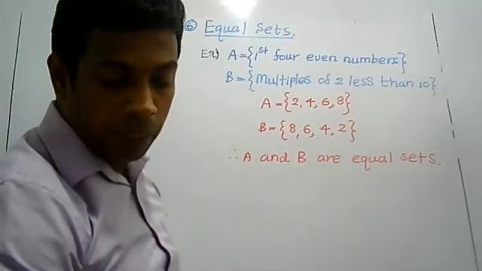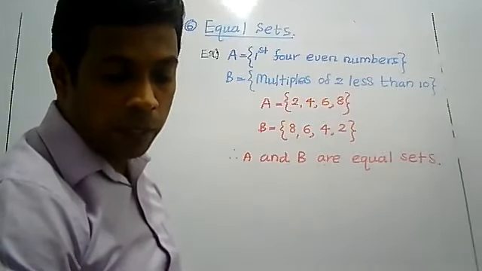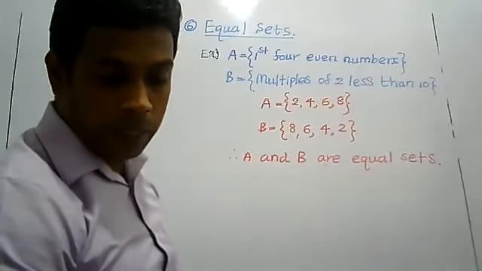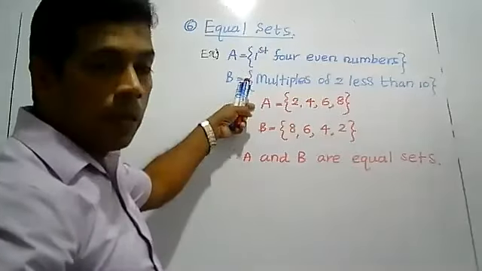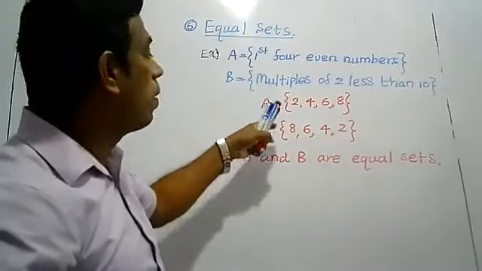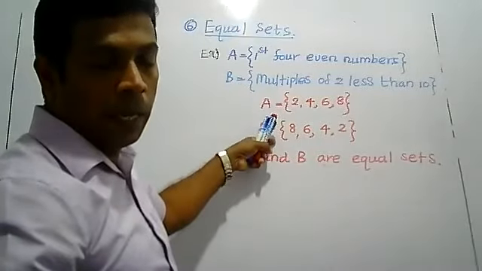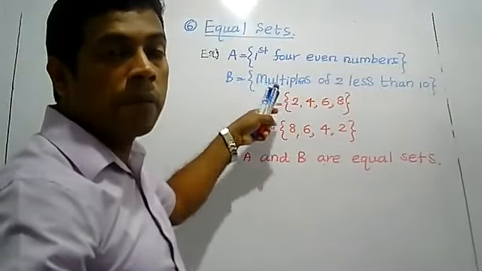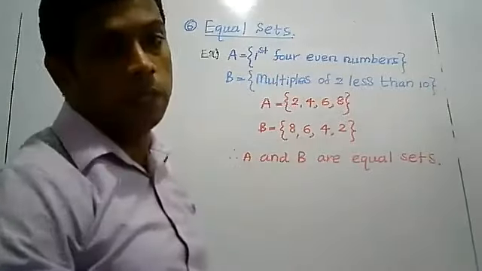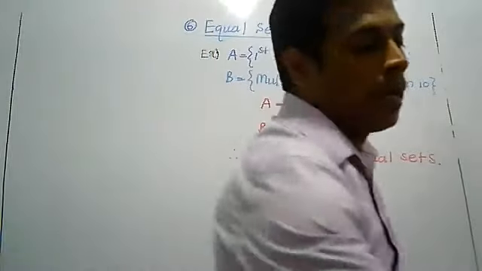Now they have given even numbers between 0 and 10 and digits of the number. Yes, the same elements they have represented. Here I have given even numbers less than 10 and here I have given multiples of 2. But they have given as an example even numbers less than 10 and a number with these 4 digits. Same type of example.